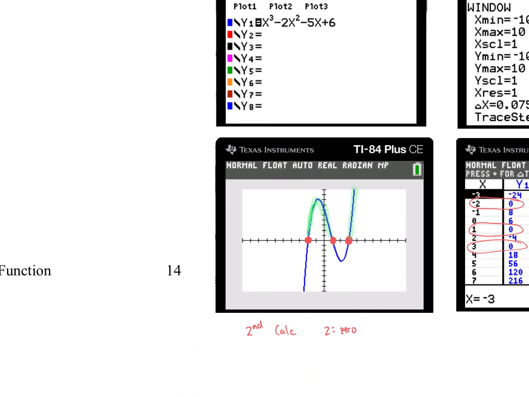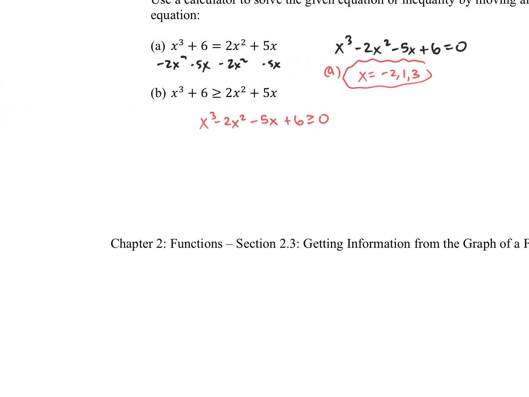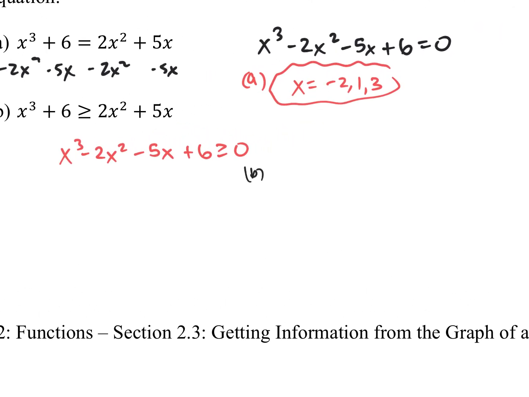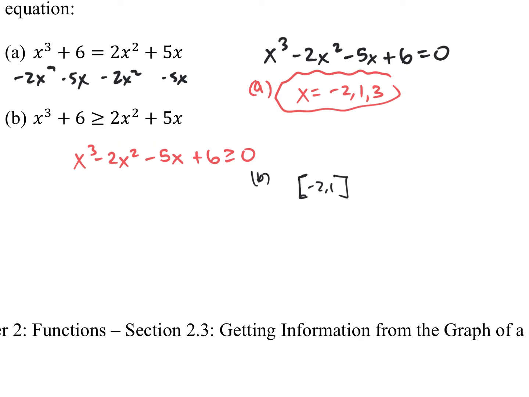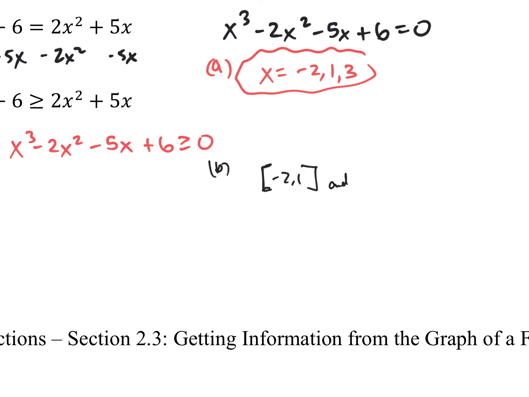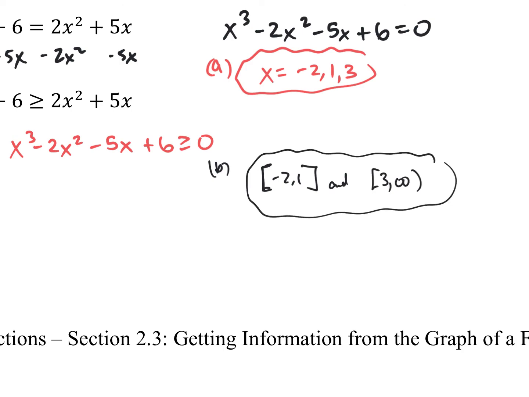So that would be between -2 and 1, with both brackets because the inequality includes equal to. And then we also have from 3, which is included, to infinity, which is open. Again, that's because the inequality is closed, including the value. So anytime you have x values between -2 and 1, and then from 3 to infinity, that expression will be greater than or equal to 0.